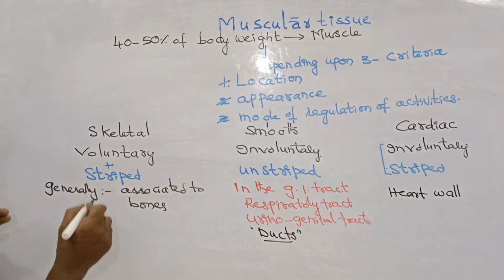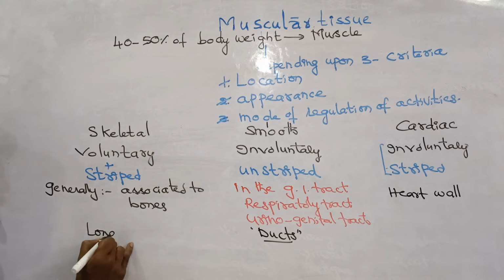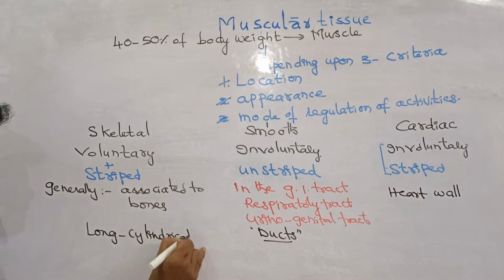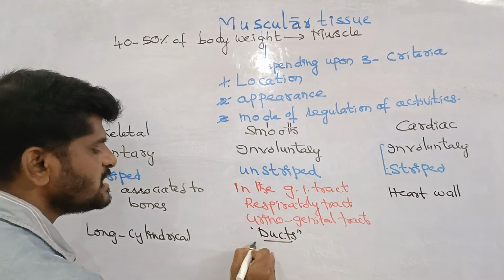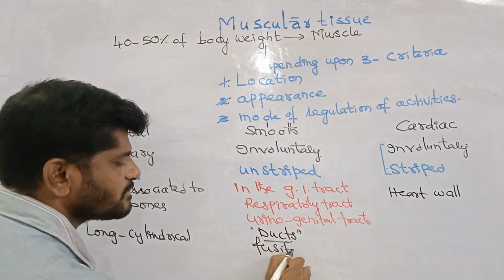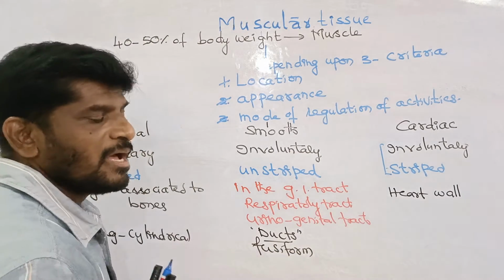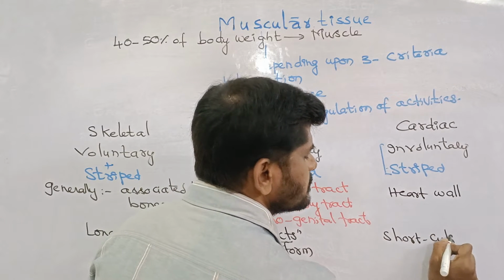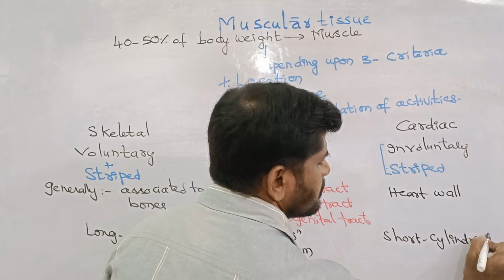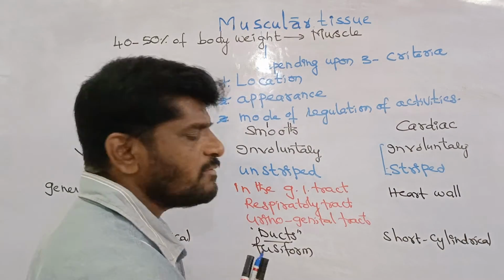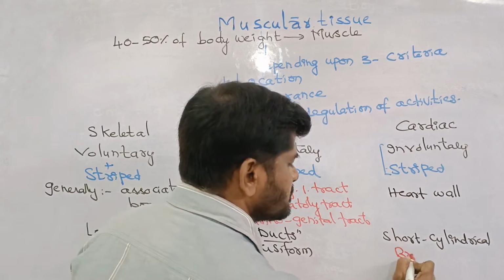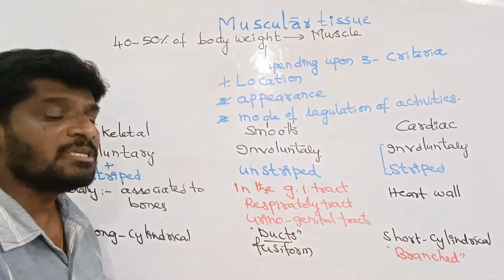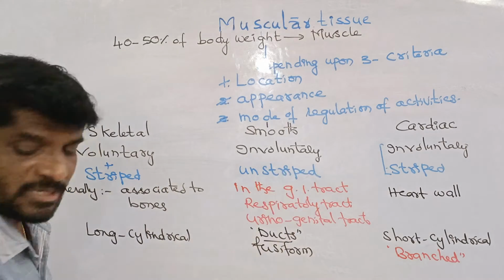So the other properties are: skeletal muscle is a long cylindrical muscle. Smooth muscle is a fusiform muscle. Cardiac muscle is short cylindrical. And this is the one and only muscle which is a branched muscle. The only muscle which is branched is the cardiac muscle.